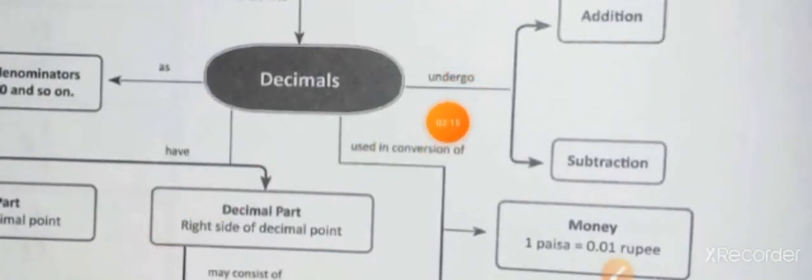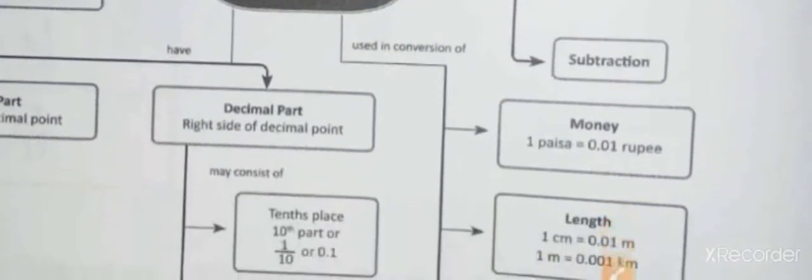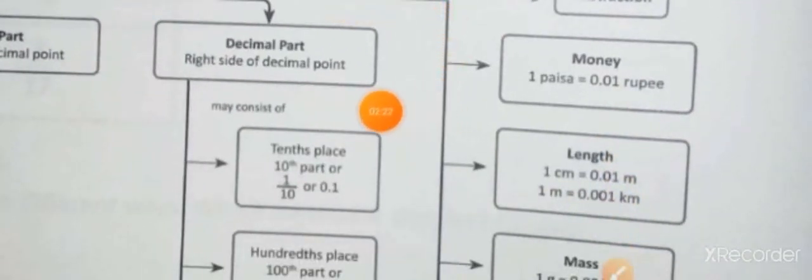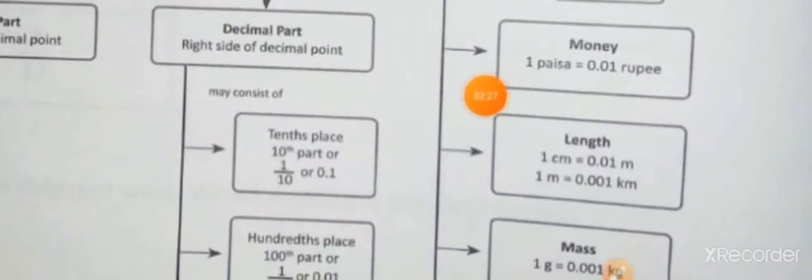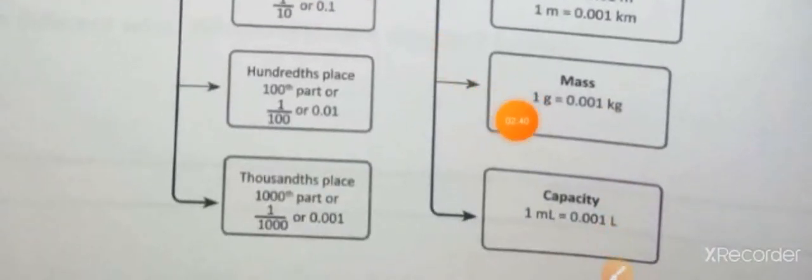As we already read, decimals undergo the operations of addition and subtraction, and decimals are used in conversion of money, length, mass, capacity. In terms of money, 1 paisa equals 0.01 rupee. In terms of length, 1 centimeter equals 0.01 meter. 1 meter equals 0.001 kilometer. In terms of mass, 1 gram equals 0.001 kilogram. In terms of capacity, 1 milliliter equals 0.001 liter.